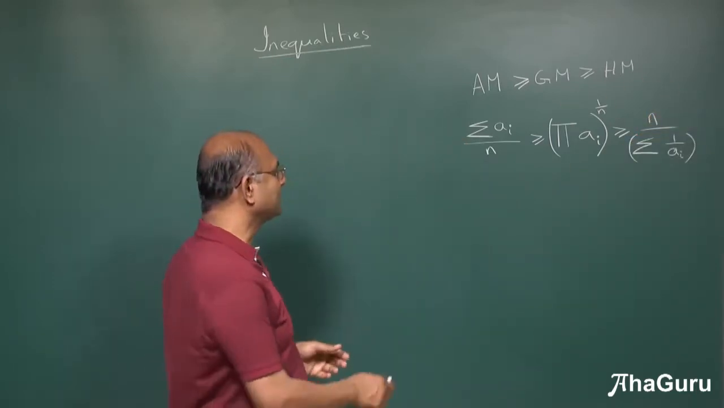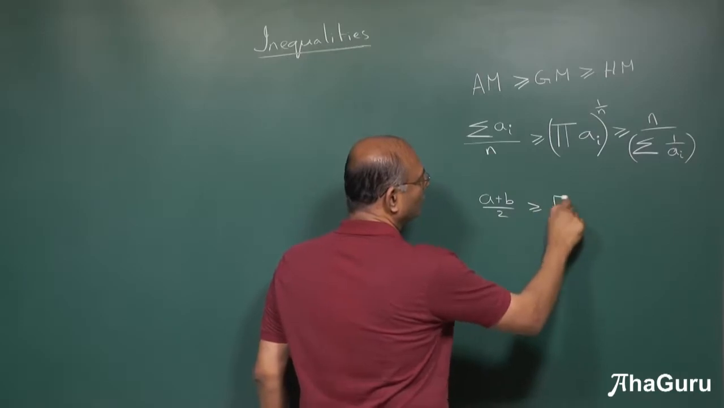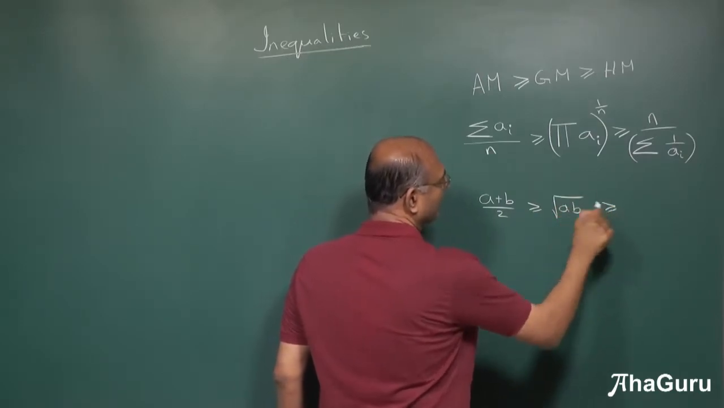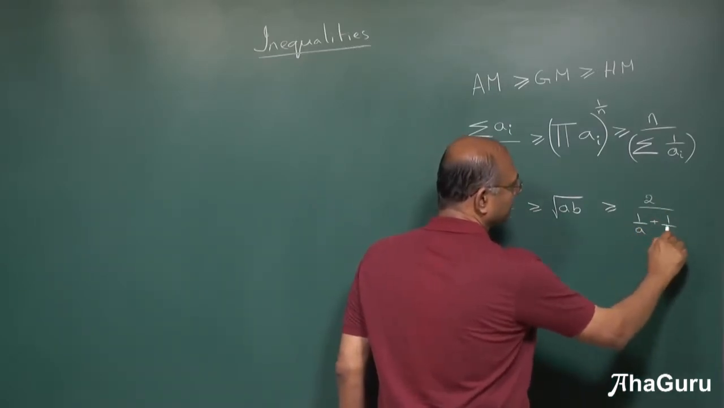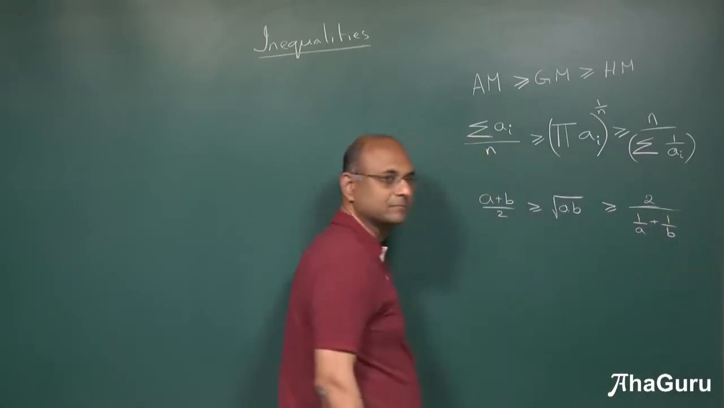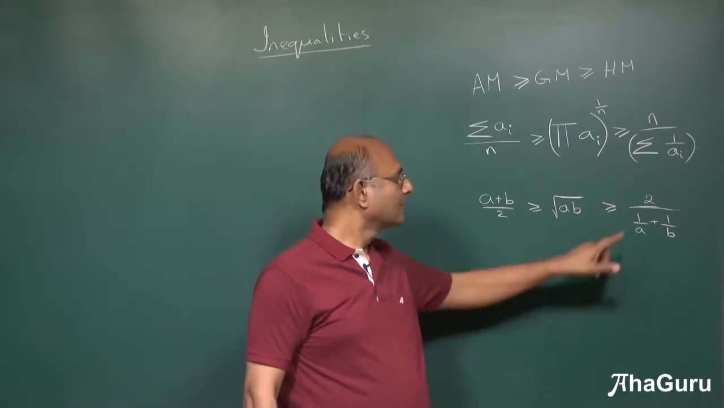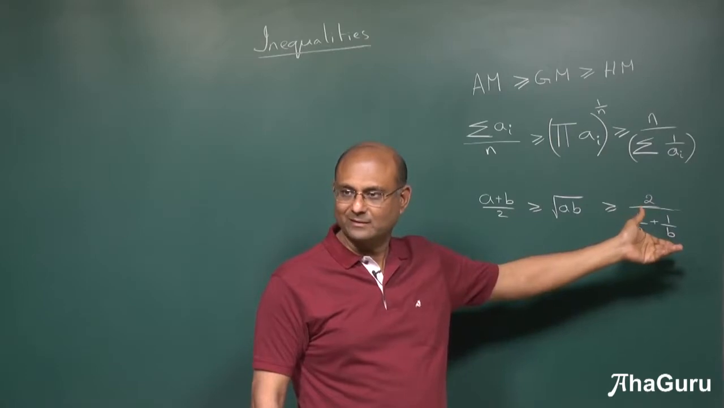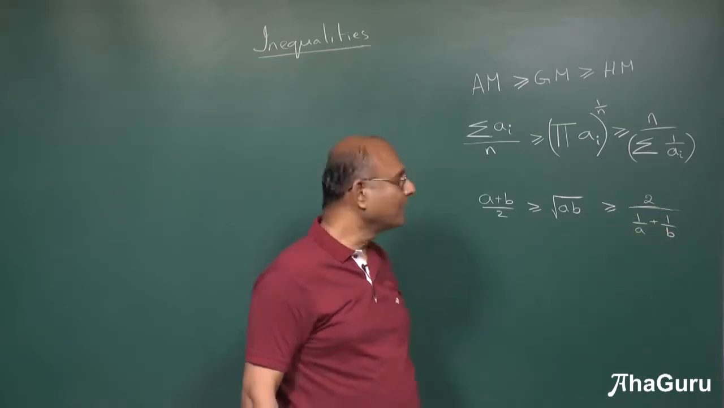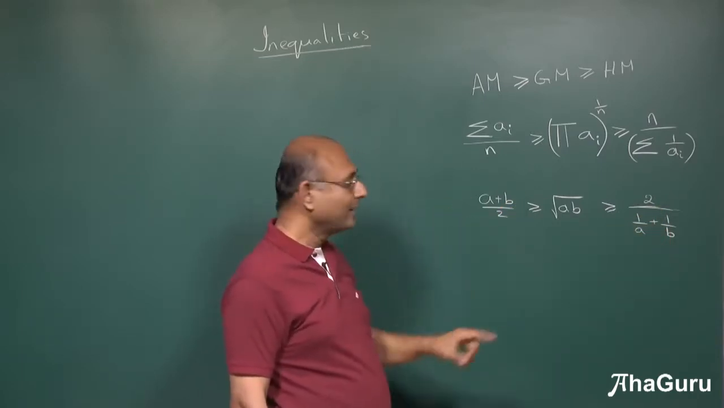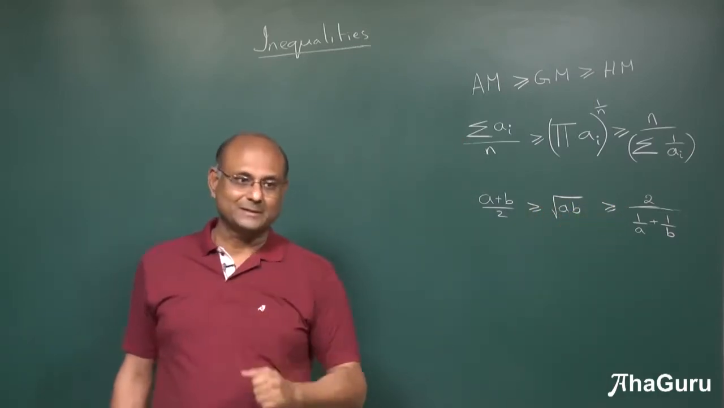Okay. Let us take two numbers, it's easy to quickly visualize. A plus b by 2 is greater than or equal to root of ab, which is greater than or equal to 2 by 1 by a plus 1 by b. Is that okay? Correct, that is 2ab by a plus b, the harmonic mean for a and b. That's exactly what we get here. If you add three numbers, you will get a plus b plus c by 3, and this will become cube root of abc, and that will become 3 by 1 by a plus 1 by b plus 1 by c.